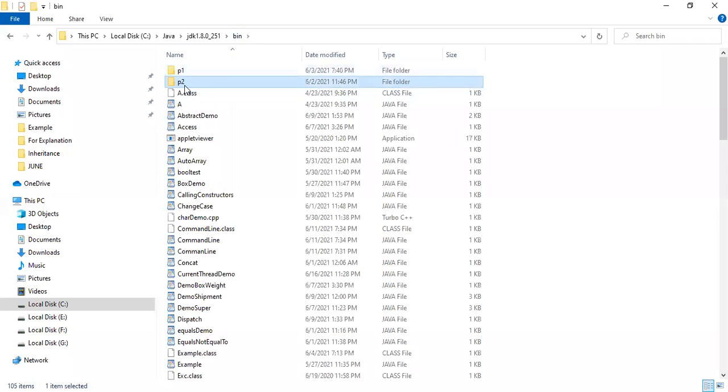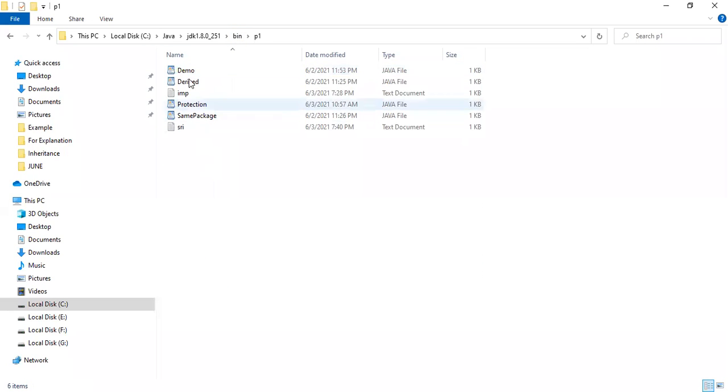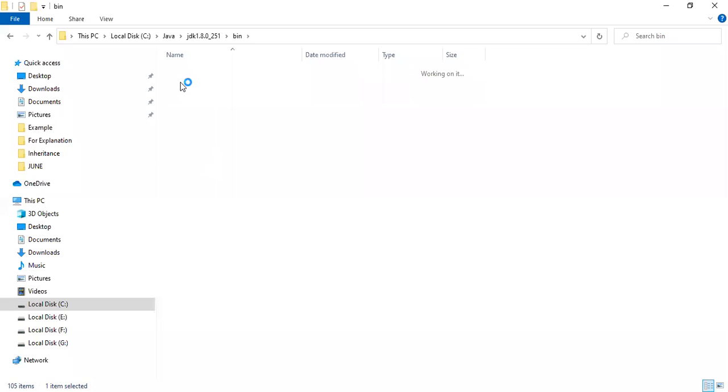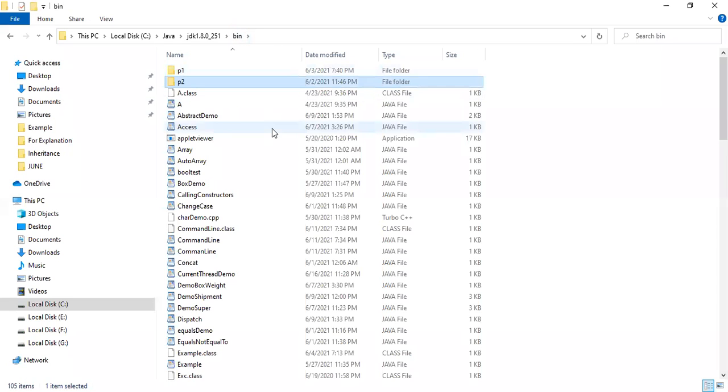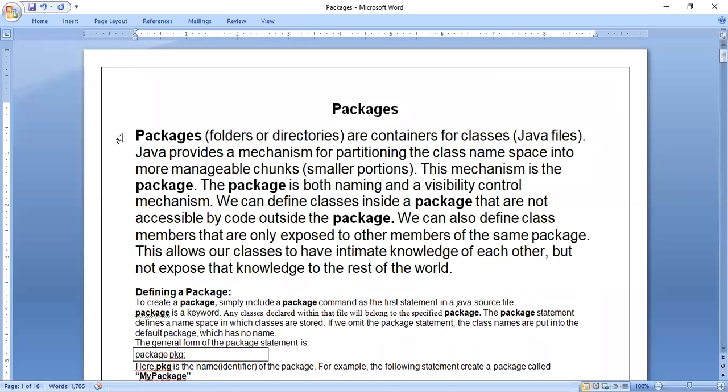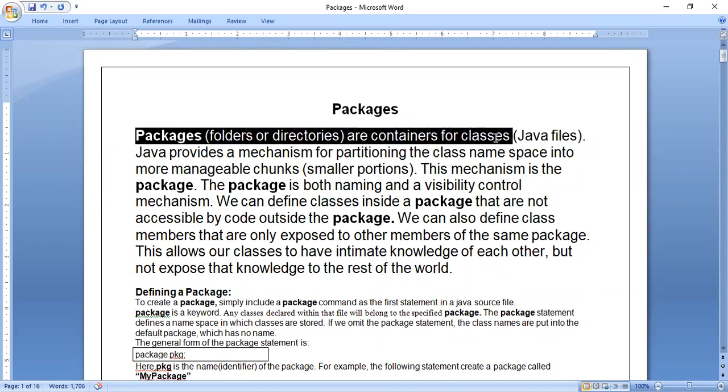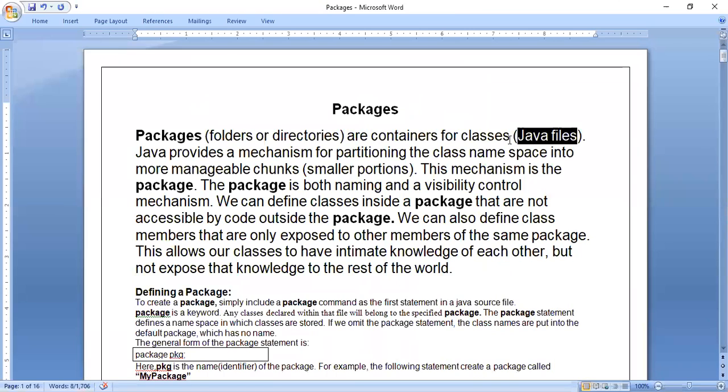So here P1 contains, sorry, 1, 2, 3, 4, 5, 6 files. And P2 contains 3 files. One more point: when I say a package contains files, the next question is what type of files. If you look at the document here, the first sentence says packages are containers for classes. Classes means Java files. So now we came to know that packages mean folders, folders contain files, and those files are nothing but Java files. Java files we can also call Java classes.